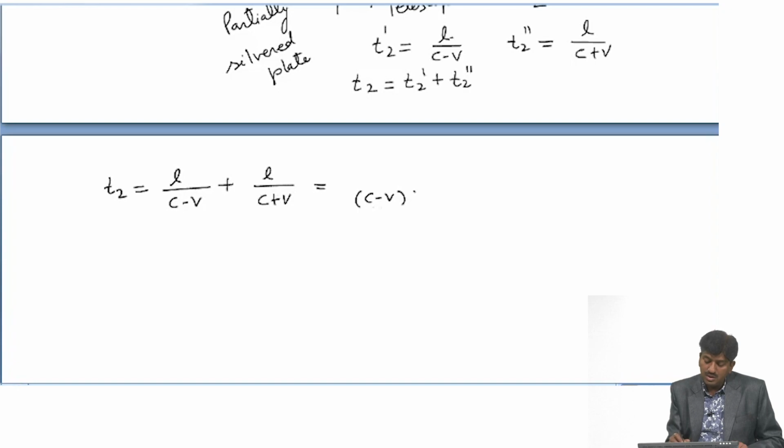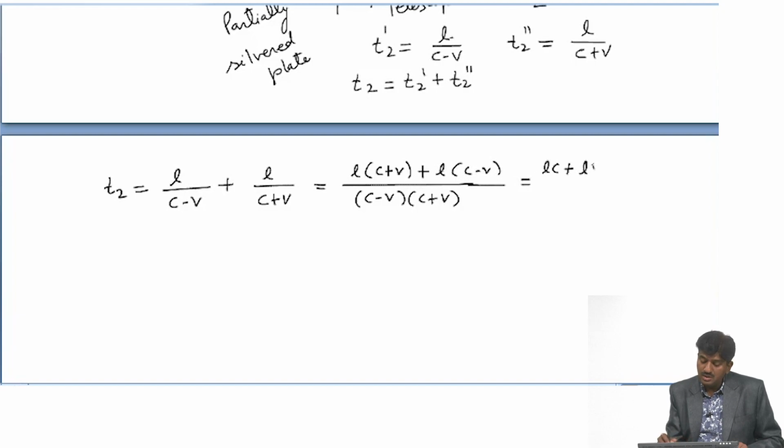or we can say L into c plus v plus L into c minus v upon c minus v into c plus v. We can write Lc plus Lv plus Lc minus Lv upon c square minus v square.